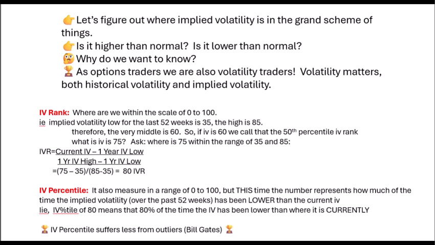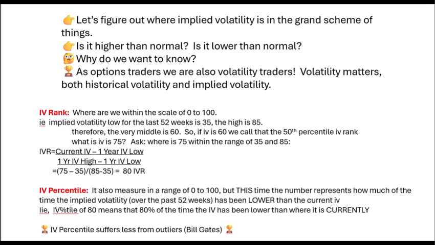What would an IV rank of 75 be? For example, where would 75 be within that range of 35 to 85? Well, you can use this calculation, which is the current IV minus the 1-year low, over the 1-year IV high minus the 1-year IV low, right? So you're going to basically plug it in. You're going to say the current IV is 75 minus the low of 35, divided by 85 minus 35. And that's going to be an IV rank of 80. So 75 would be an 80 IV rank.